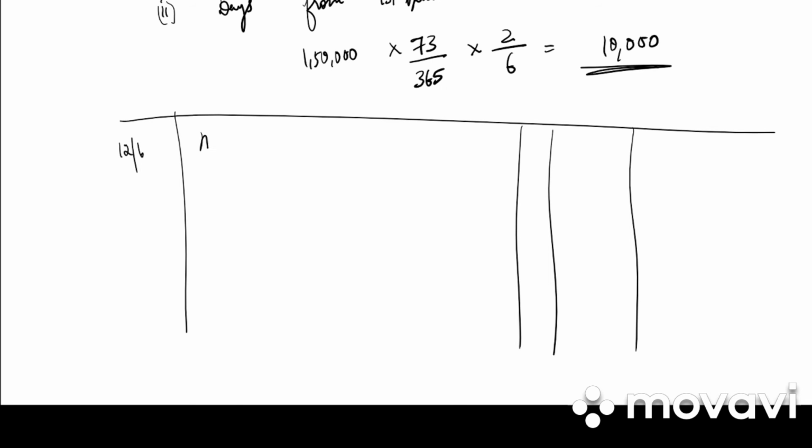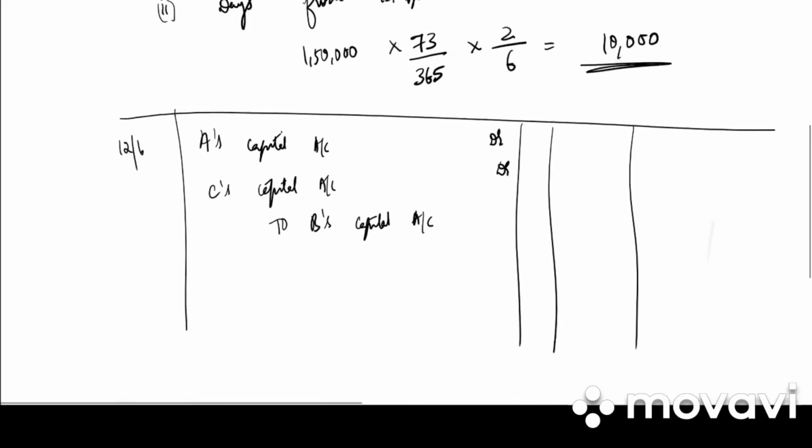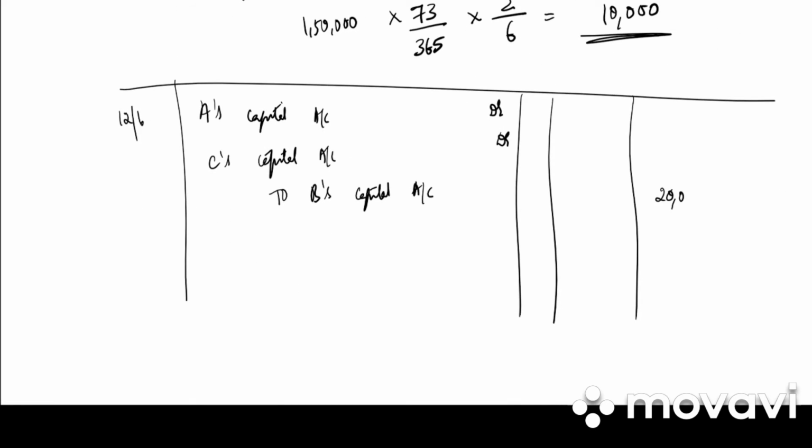So on 12th June, A's capital account debited, B's capital account debited, C's capital account debited to B's capital account. What is the capital goodwill of B? It is 20,000.